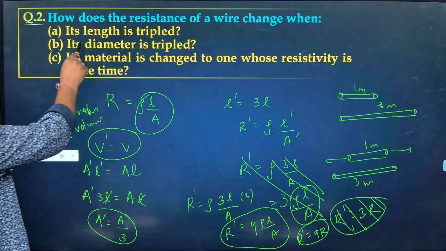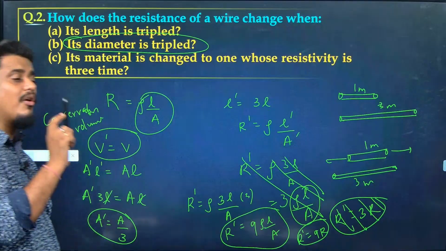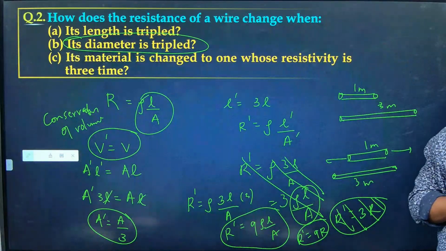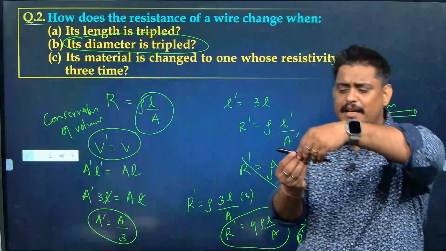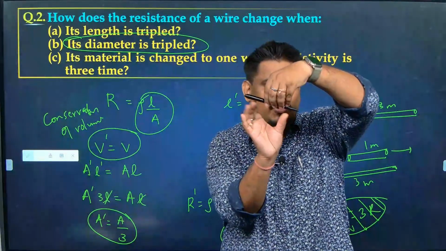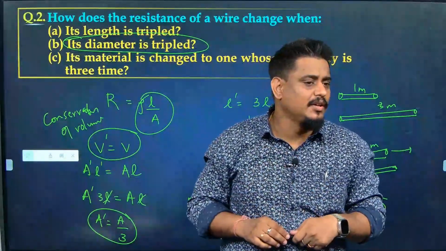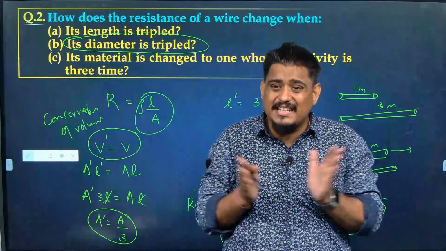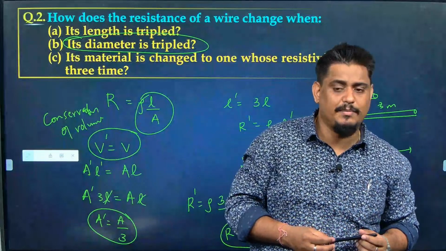Same way, when the diameter is tripled, its area will also change. If area is becoming more, length will become less. Common sense again. If this is the pen and I am stretching it, what will happen? It will become thinner. If I am elongating it, it will become thinner. So whenever the length is increasing, area is reducing. Whenever the area is reducing, length is increasing, or area is increasing, length is reducing, whatever it may be.